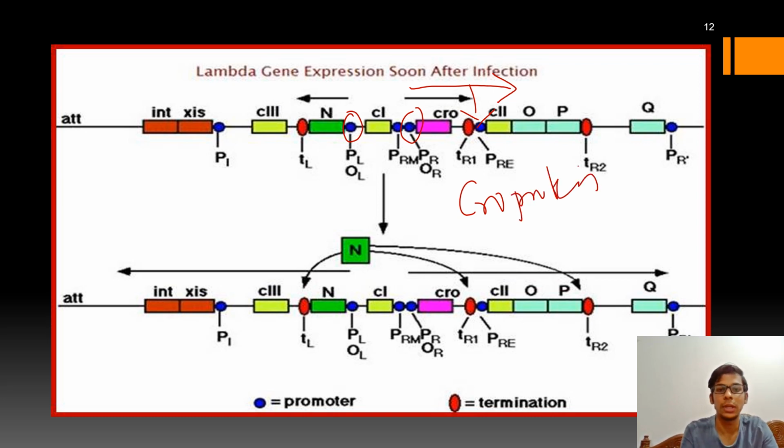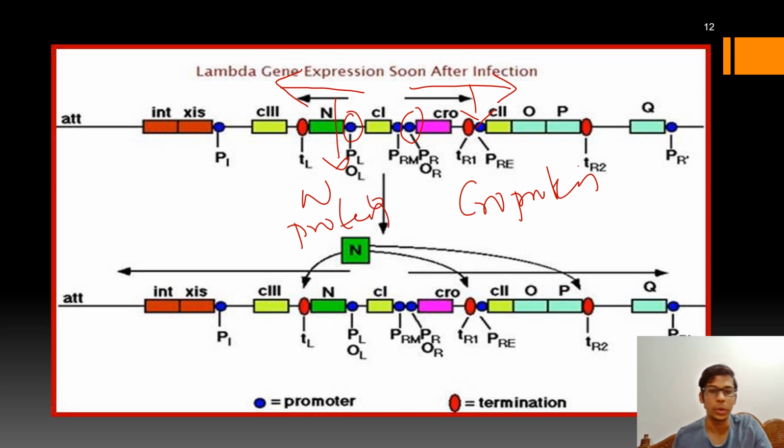And if the RNA polymerase binds to the PL promoter, then it will transcribe towards the left and transcribe the N gene to produce the N protein. And they will terminate at TR1 and TL1 respectively. So this is about the early gene expression.